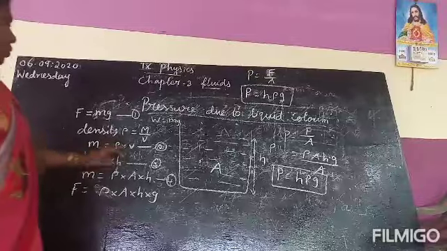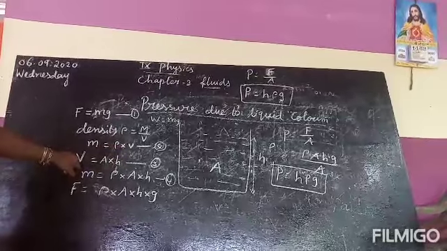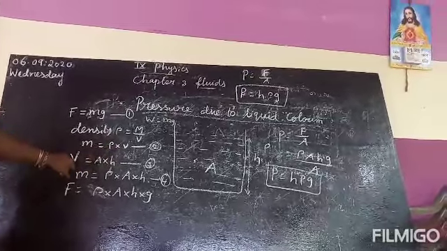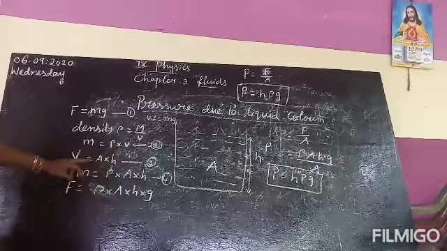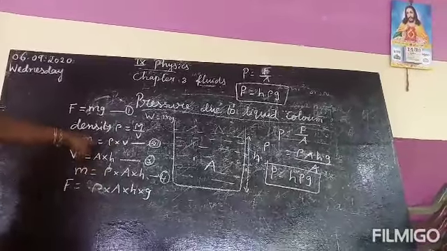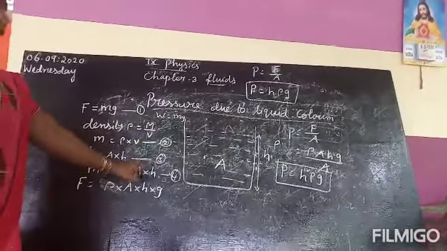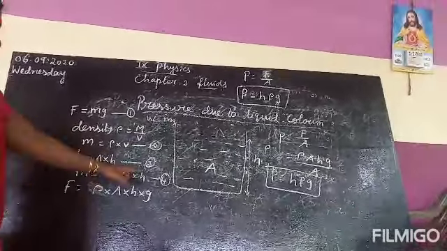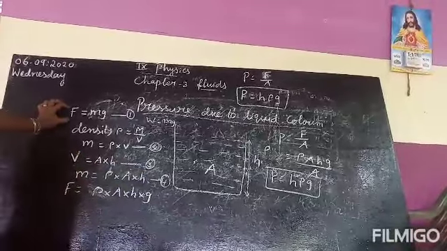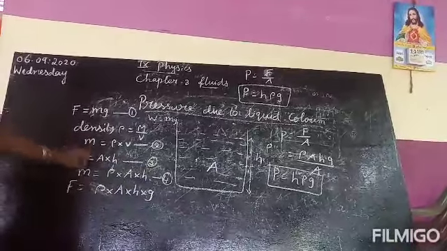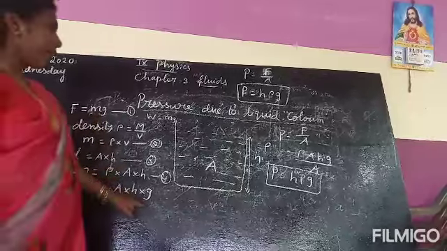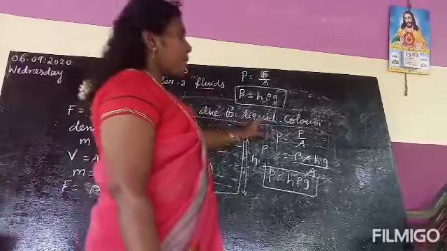Then we have to calculate the volume. You already know the formula for volume: area into height. Then we substitute this V value in equation number 2. So you will get m equal to rho into A into h. Now this is equation number 4. Now take F equal to mg. Substitute the value of m here. This g also multiplies.